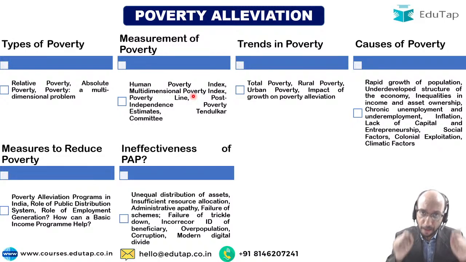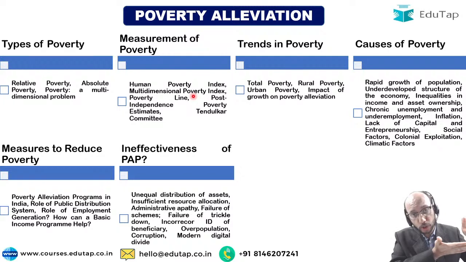Now probably we have the ability where we can accurately, pinpointedly identify who is really poor and ensure that they are receiving the benefit of schemes of, let us say, government of India or government of various states.